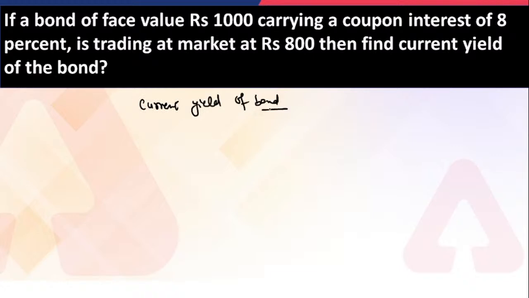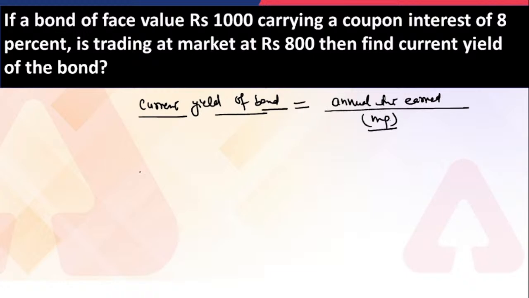The name itself implies that current yield of the bond is related to your current market price, right? So the current yield of the bond is equal to the annual interest earned divided by the current market price.